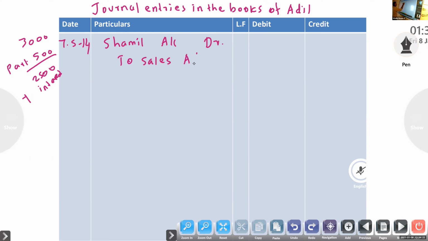Shamil account to sales account, being sold goods to Shamil, 3,000.